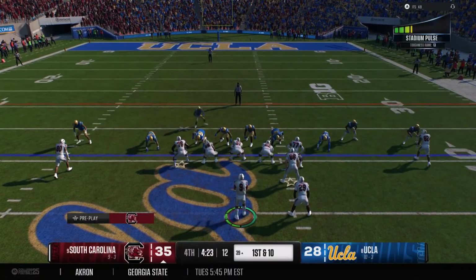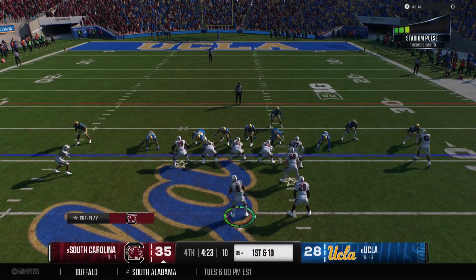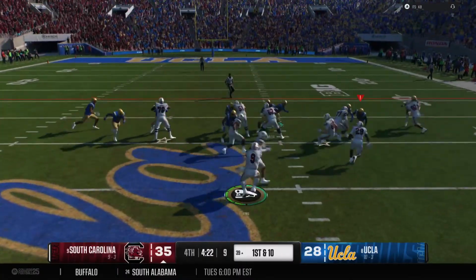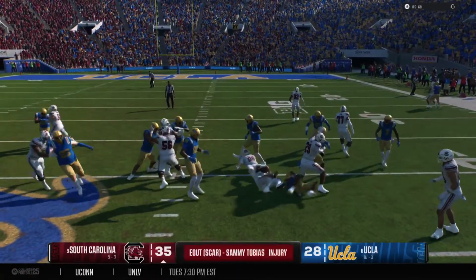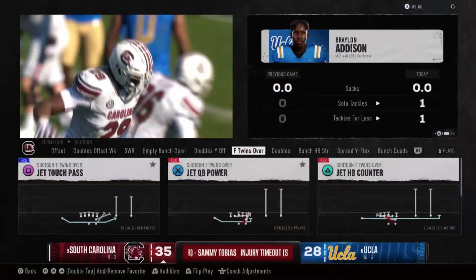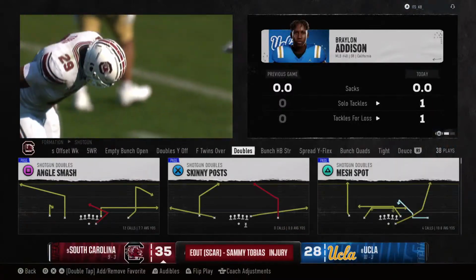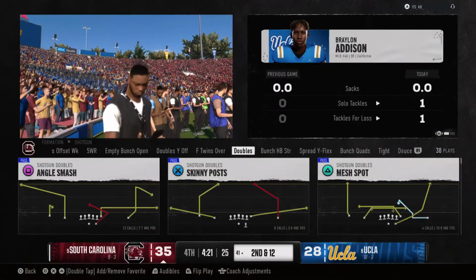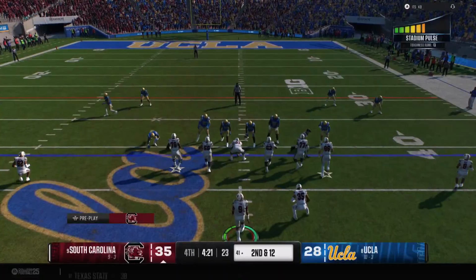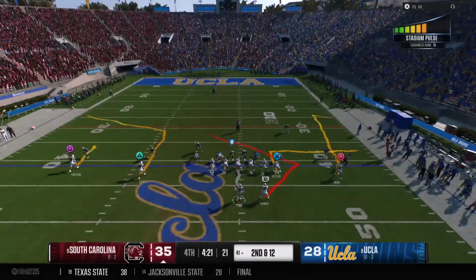Suddenly, this is a tighter game. You'd love to build a drive, chew some clock. How aggressive will they get with the play call? Tackled behind the line. It's a loss of 2. And a player is down injured after that last play. They take a timeout or they check him out. Offense getting set up. Here's second down.